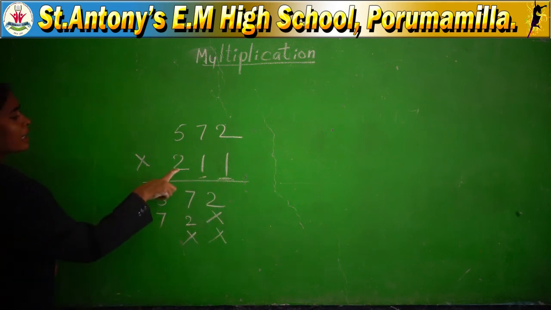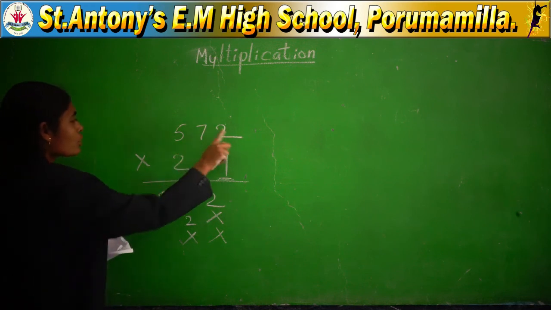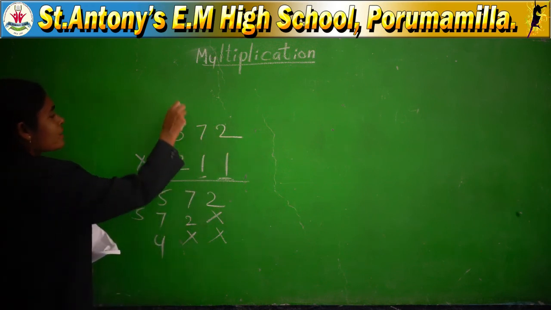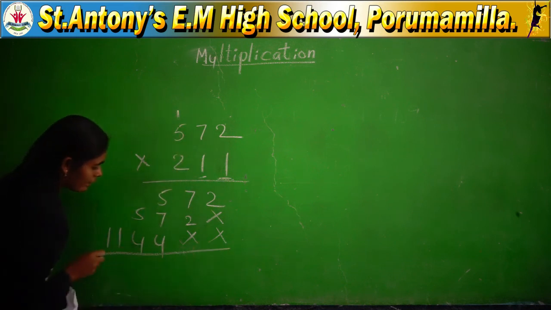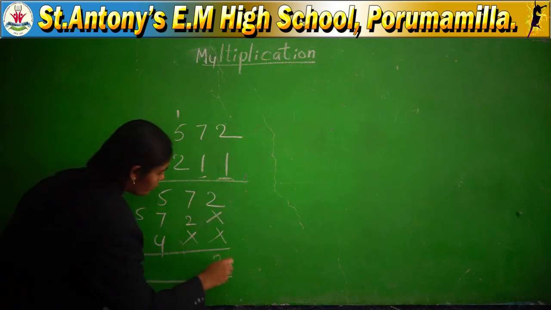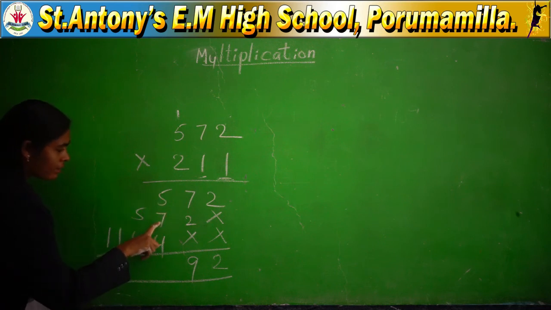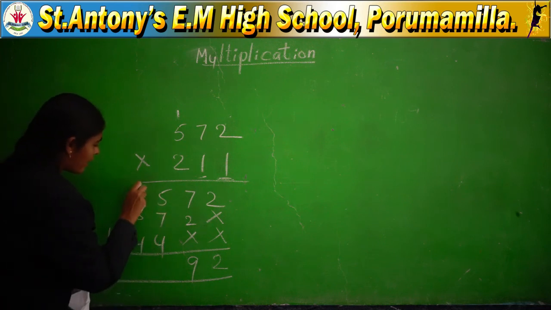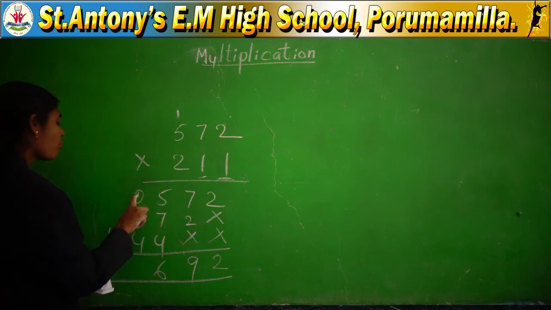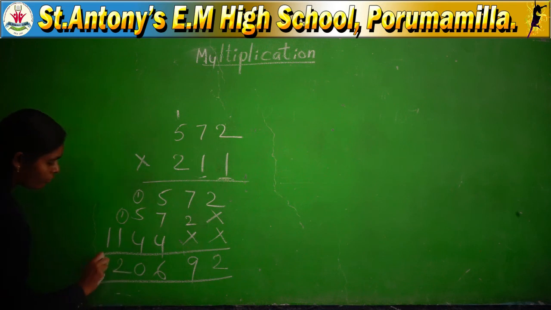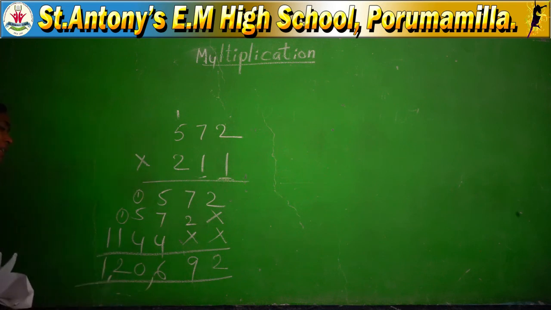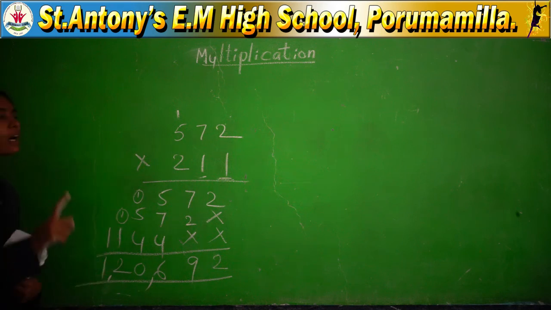Come to the third digit, 2. 2 2s are 4, 2 7s are 14, 2 5s are 10 plus 1 is 11. What is the answer? 2, 7 plus 2, 9, 5 plus 7, how much? 12 plus 4, 16, 5, 1, 4, 10, 2, 1. This is the answer: 1,20,692. This is the multiplication of a 3-digit number.